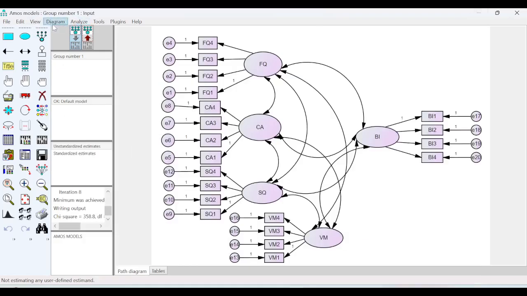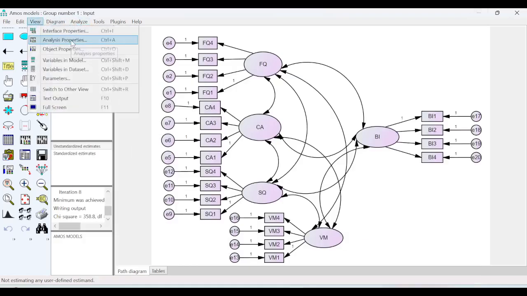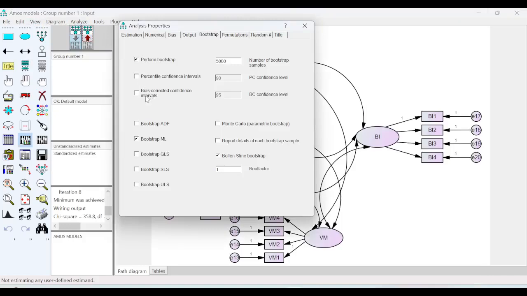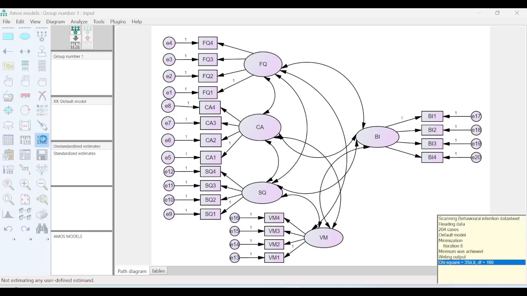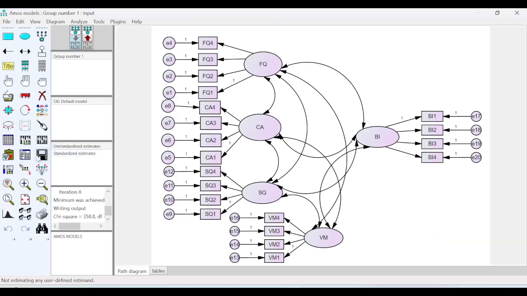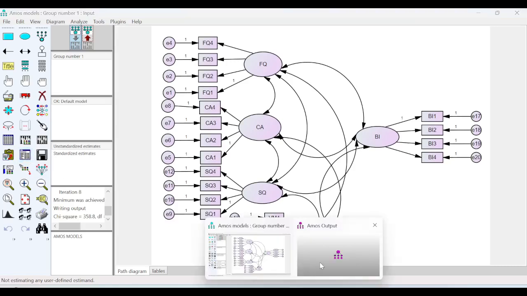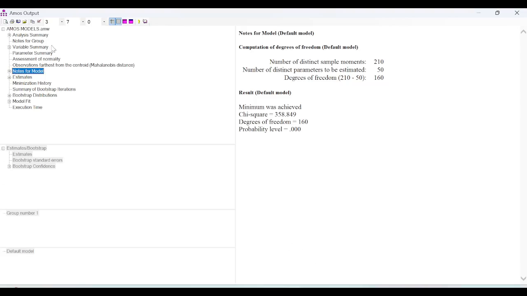So now I'll go back again to the view analysis properties, and under bootstrap I'll click on bias corrected confidence intervals and uncheck Bollen-Stine bootstrap, and then again run the model, calculate estimates, and now I'll again check what results are given by AMOS, view text, and these are my results.